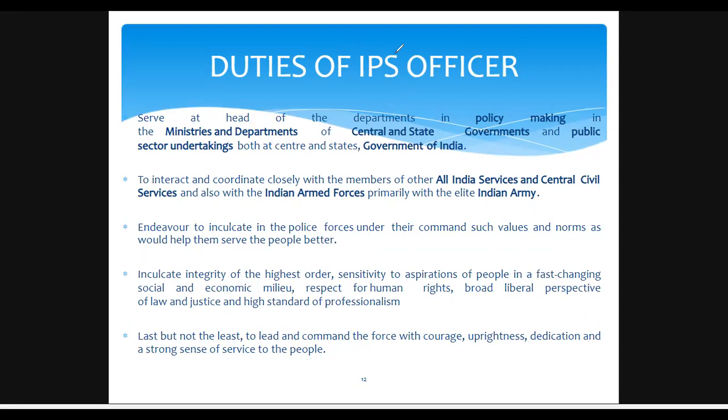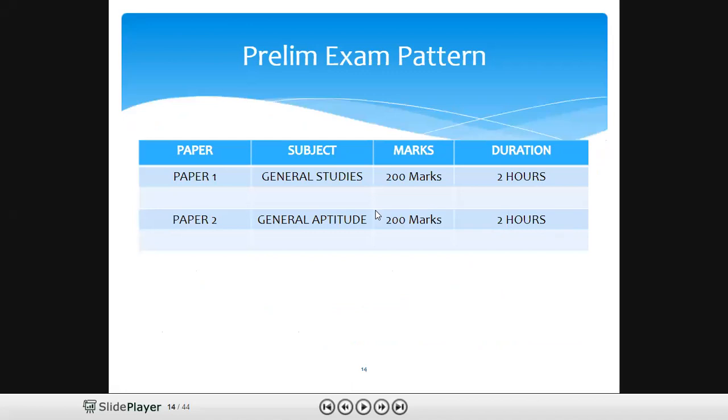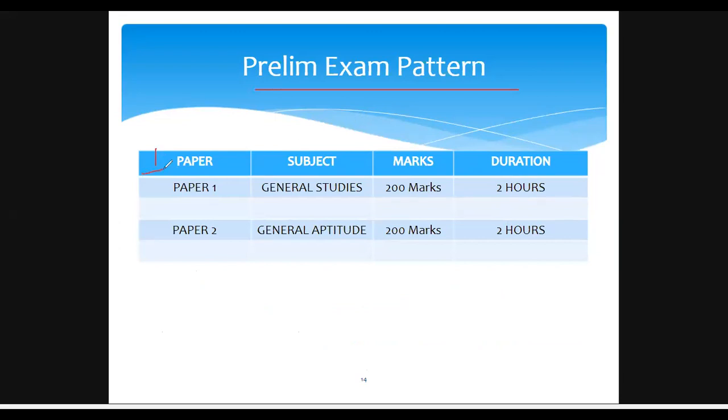Next, the slide is not working, so we are going to see the pattern of the civil services examination. We are going to see the prelims exam pattern. In prelims, you will be given two papers. The first one is paper one, and the second one is paper two. In paper one, the subject is general studies, and it will be 200 marks. That is 2 hours, with 100 questions, and each question carries 2 marks.